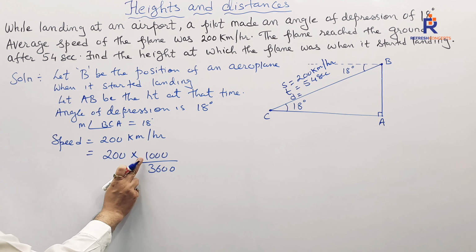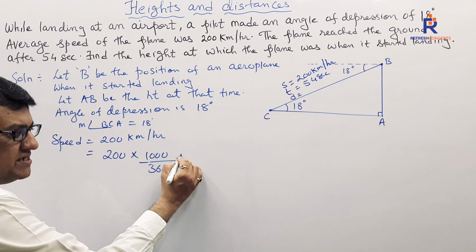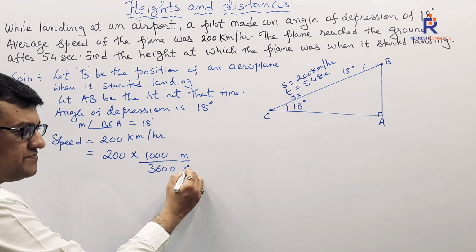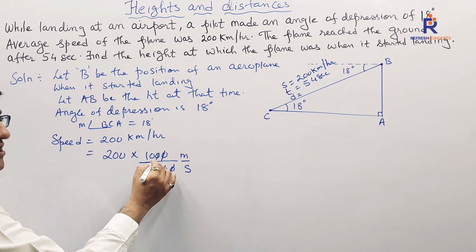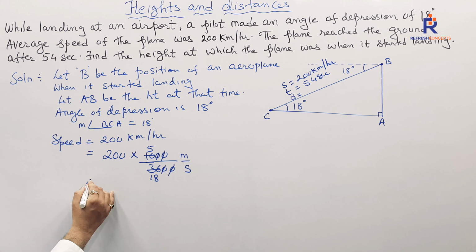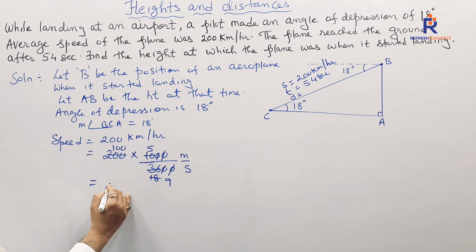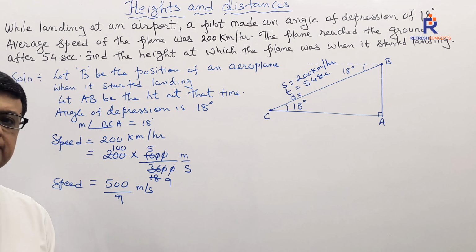Why 1000? Once again I shall make you understand in this particular sum. In a kilometer there are 1000 meters, and in an hour there are 3600 seconds. So that's the reason we multiply by 1000 by 3600. Eventually it reduces to 2 fives are, 2 eighteens are. Can I further divide this? 200 twos are, 2 nines are. What I'm left with is 500 by 9 meters per second. That is nothing but the speed of the aeroplane when it was landing.